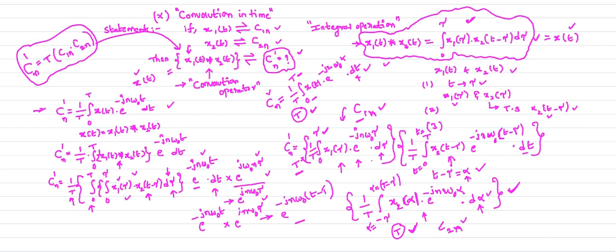Now I convolve the two signals, x1 of t convolution x2 of t. What is its complex exponential Fourier series coefficient? That is your Cn dash. Cn dash is nothing but the multiplication of the corresponding coefficients along with T, that is your answer. This is the convolution in time property.